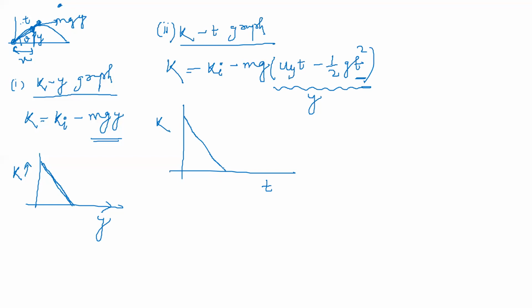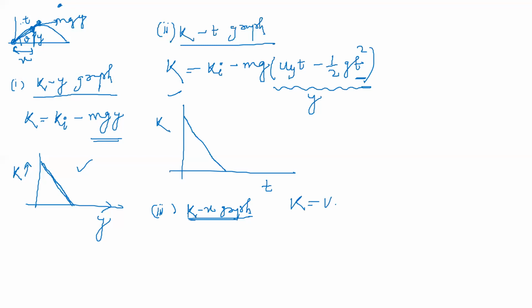Next, students, we'll go for kinetic energy versus displacement, and then we'll see kinetic energy versus momentum. This we'll see today. Next class we'll go for potential energy. Okay. Next, kinetic energy versus x displacement. That was y displacement. First we saw kinetic energy versus y, then kinetic energy versus time, now kinetic energy versus x displacement.